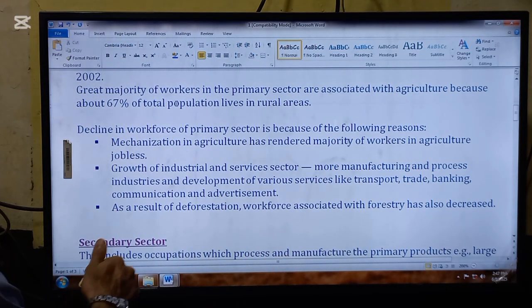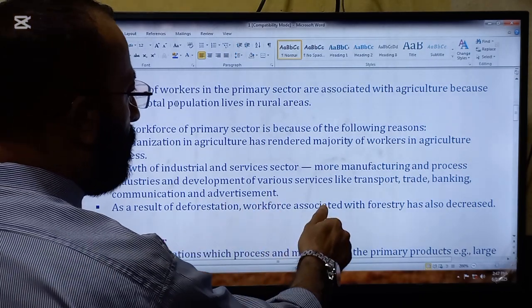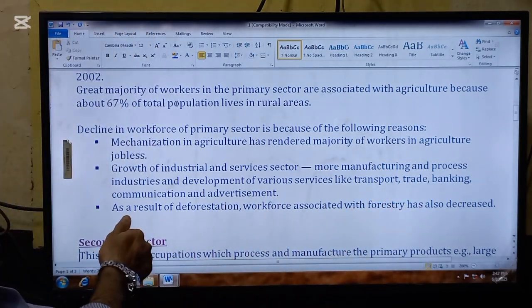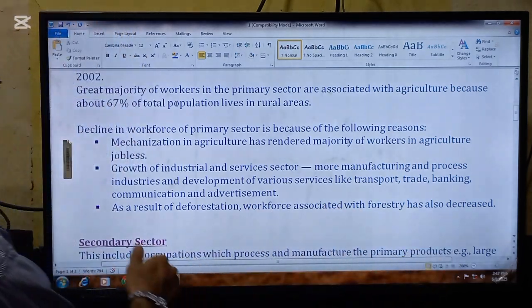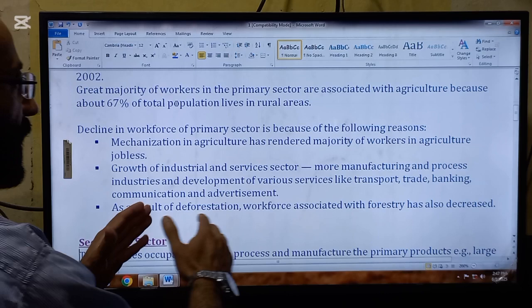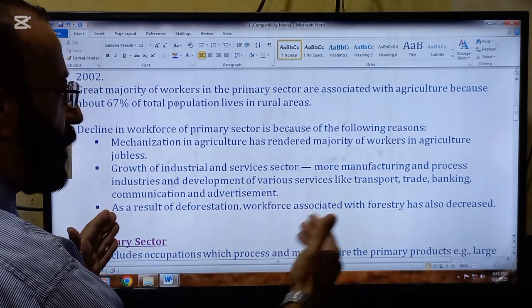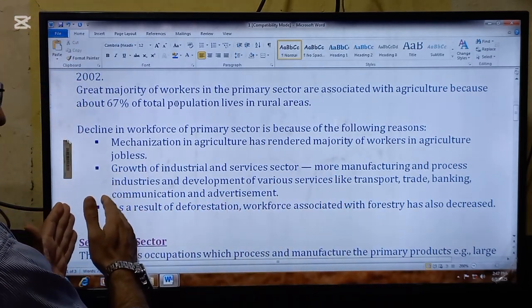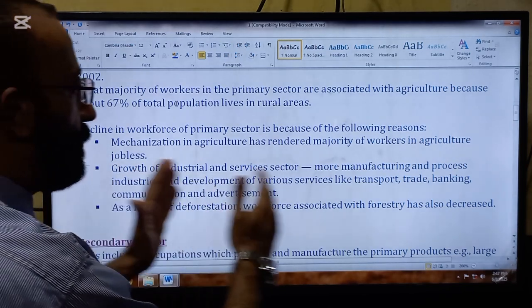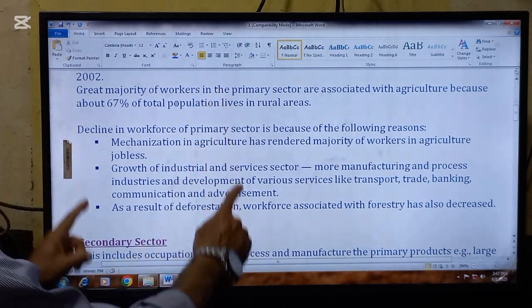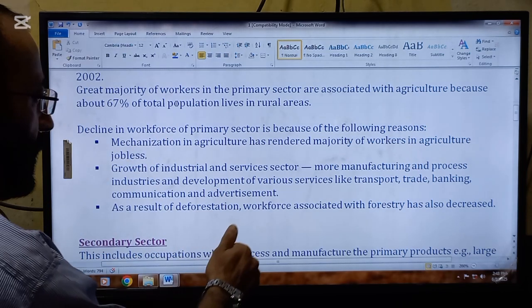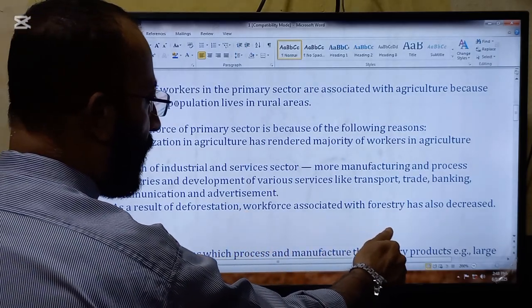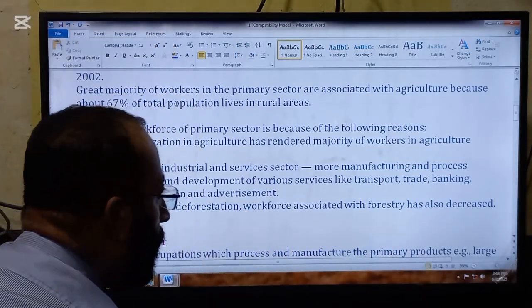The second reason is growth of the industrial and services sector. More manufacturing and process industries and development of the various services like transport, trade, banking, communication, and advertisement. Because these two sectors, secondary and tertiary, are improving, workers from the primary sector are moving towards these sectors. So that's why there is a big decline in the primary sector. Next reason is, as a result of the deforestation, workforce associated with forestry has also decreased.